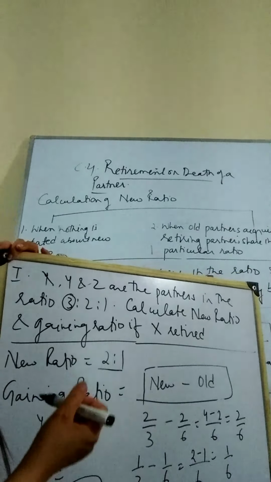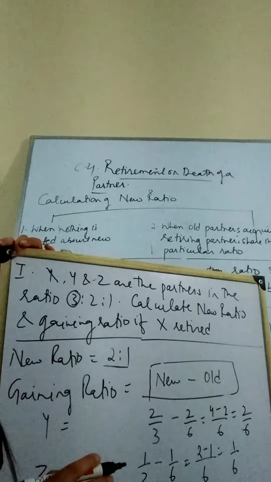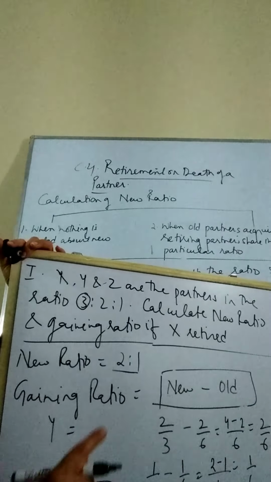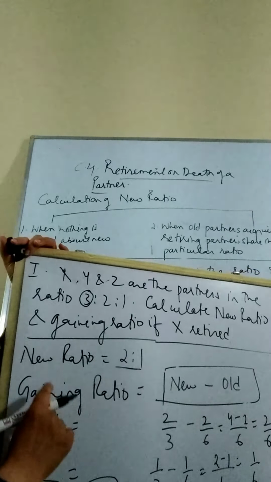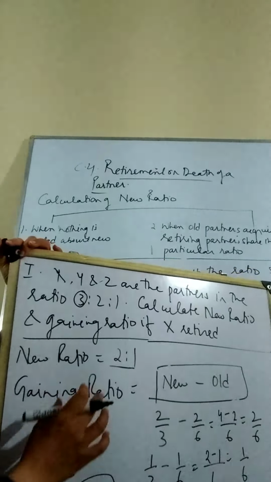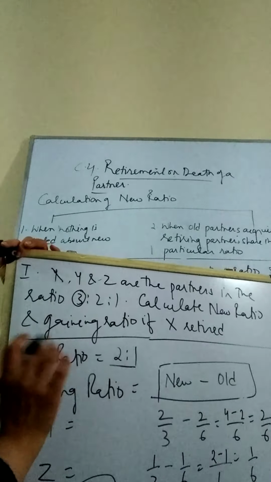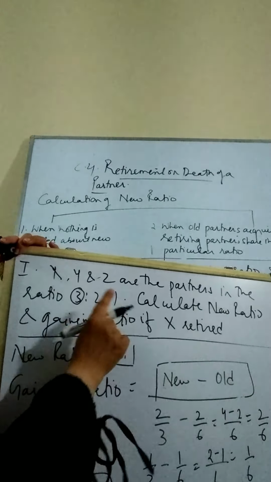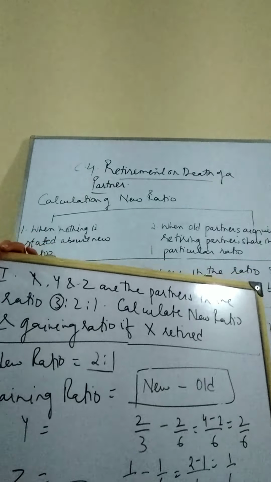So we will simply erase the share of the retiring partner if nothing has been mentioned in order to get the new ratio. The retiring partner will be erased and the new ratio comes down as 2:1. As you can see from here very clearly, 2:1 will be the new ratio. Now what about gaining ratio?